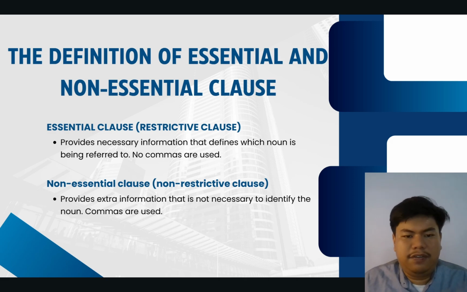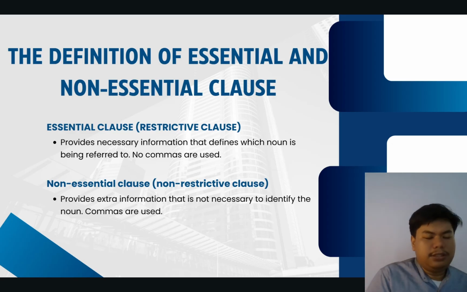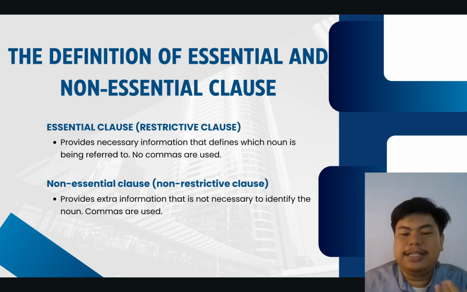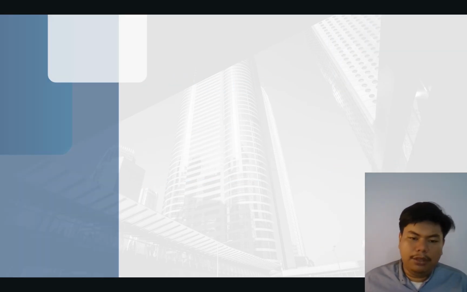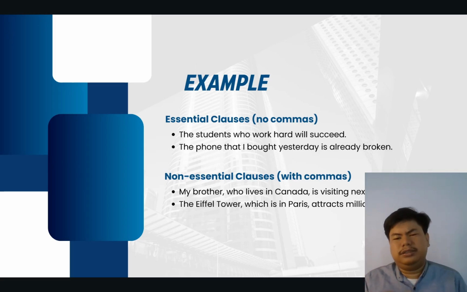It is the definition of the essential and non-essential clause. An essential clause provides necessary information to identify which noun is being referred to. No comma is used. The non-essential clause provides extra information that is not necessary to identify the noun, so a comma is used. The example is: the student who works hard will succeed. So no comma is needed.